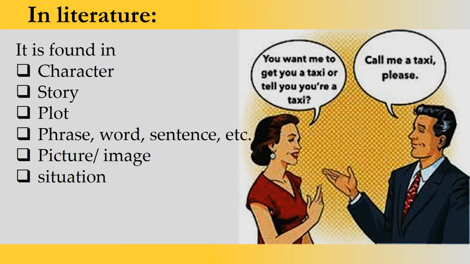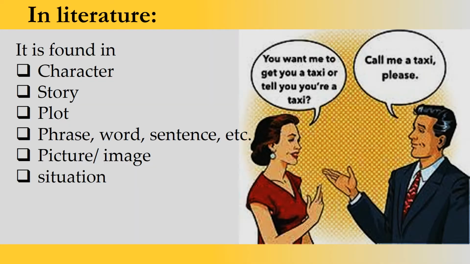You have ambiguous characters, you have ambiguous story, you have ambiguous plot. Ambiguity arises from a particular kind of situation. It is also found in an image or in a picture. So ambiguity is used on multiple levels: in character, story, through different types of words, through different types of sentences, plot structure. So ambiguity is found in all these kinds in literature.